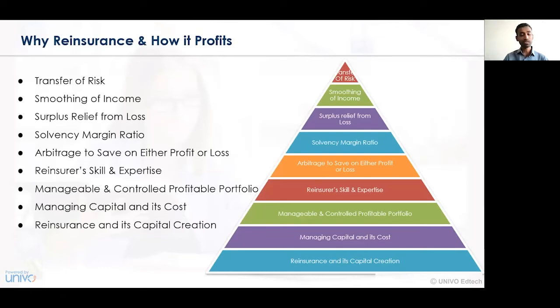Whatever loss has been incurred or suffered by the parties involved is always shared between the parties. So the parties to the contract are the insured person, the insurance company, and ultimately the reinsurance company. In this way, the surplus relief from loss is always shared between the parties, and accordingly, it benefits all the participants of the reinsurance contract.